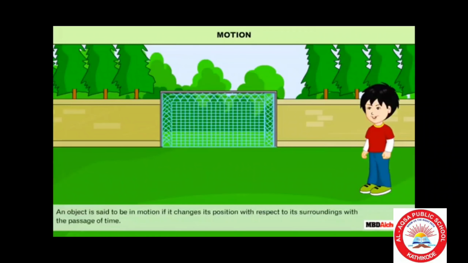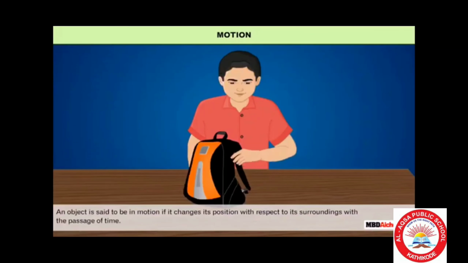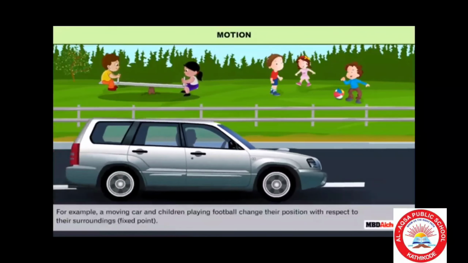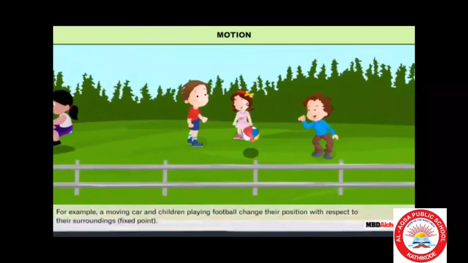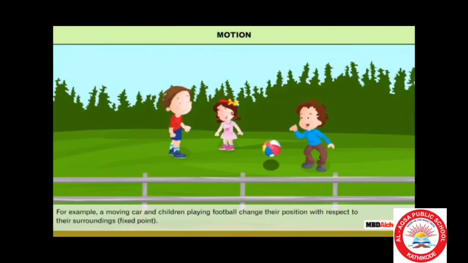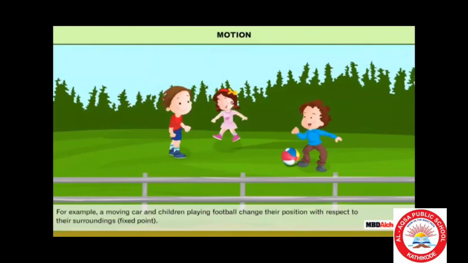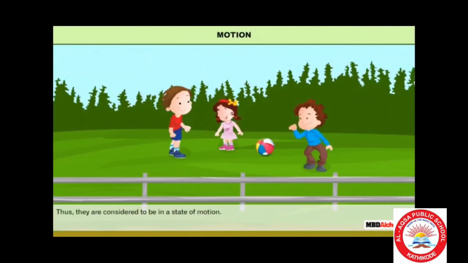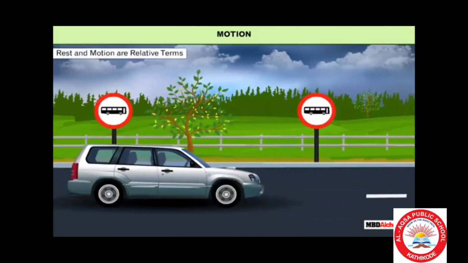An object is said to be in motion if it changes its position with respect to its surroundings with the passage of time. For example, a moving car and children playing football change their position with respect to their surroundings. Thus, they are considered to be in a state of motion.